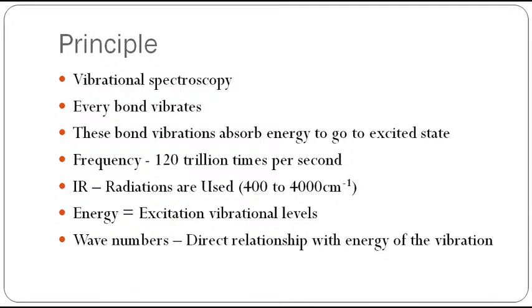In UV we use nanometers, but depending upon the spectroscopy we use a different property of the radiation to represent it on a scale. And therefore for IR radiation we use the wave number of the radiation on the x-axis and the transmittance on the y-axis. That's how we record an IR spectrum.